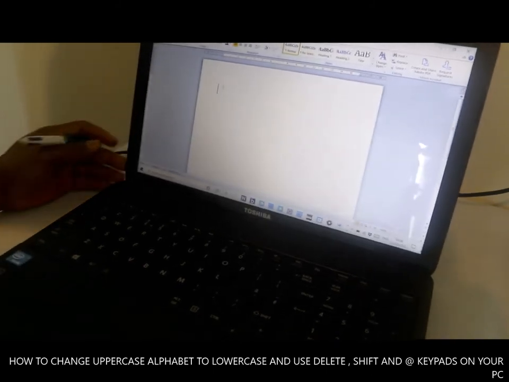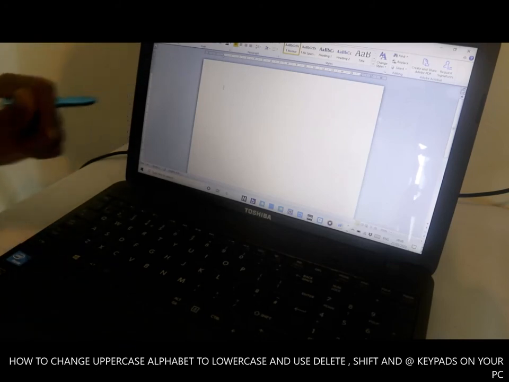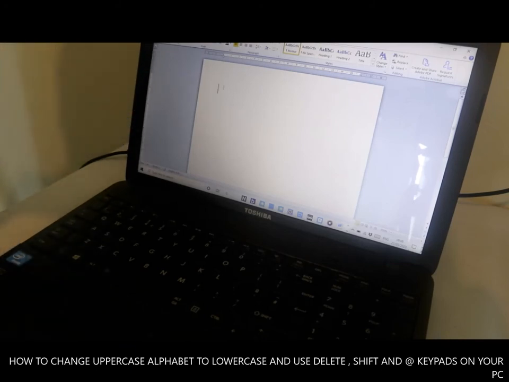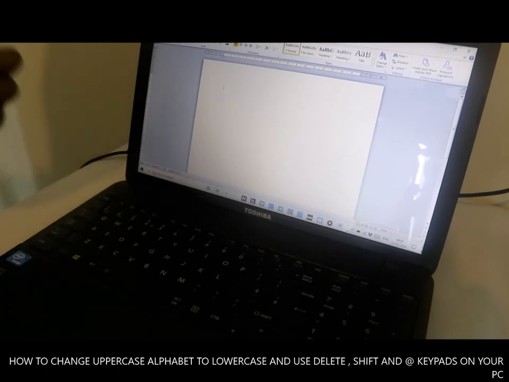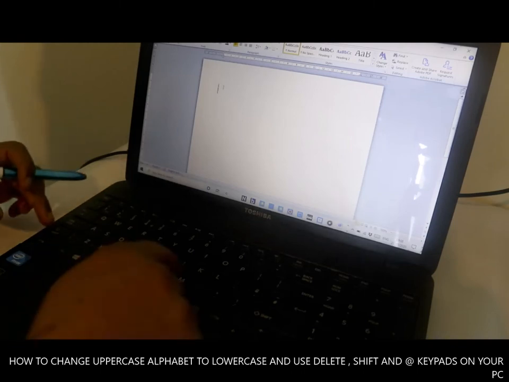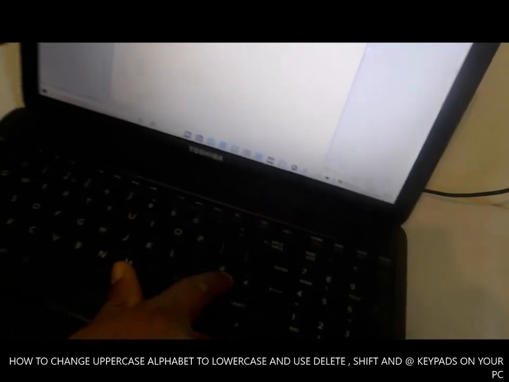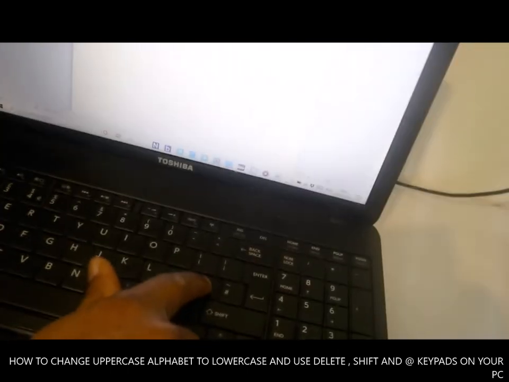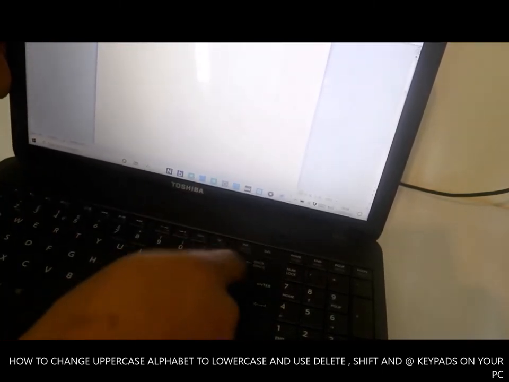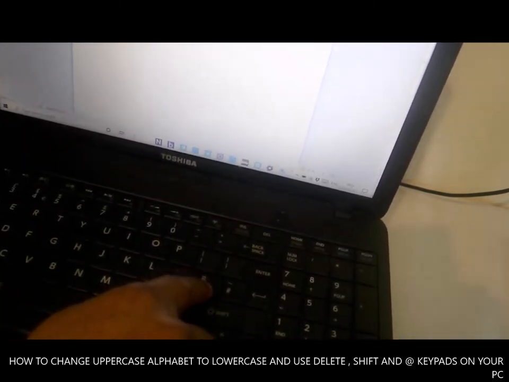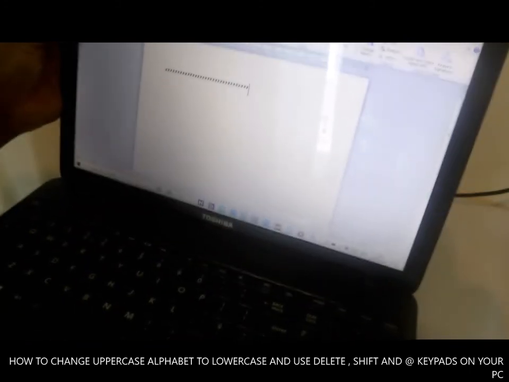So I thought to show you how to change from capital letter to small letter, how to use the delete button, how to write an email address, and the shift button. Somebody might ask you, could you send me your email address? You need to be able to write this email address, because if you write the at sign wrongly, it will just show you something different, so the email will not go. So you need to understand how to use this at sign.